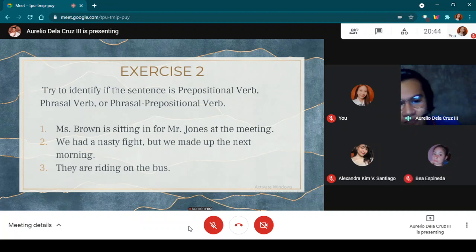Okay, what's the meaning of made up? Made up means to forgive each other. Okay, very good. And for the last number, Miss Alexandra Kim. They are riding on the bus. It uses a prepositional verb, which is riding on. Okay, very good.